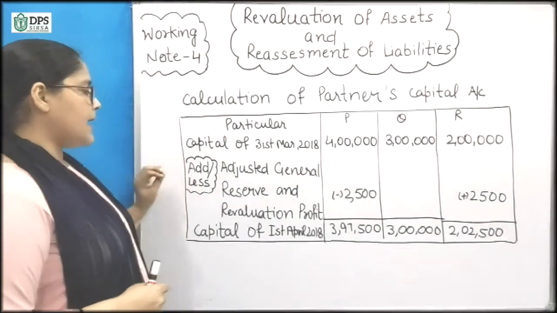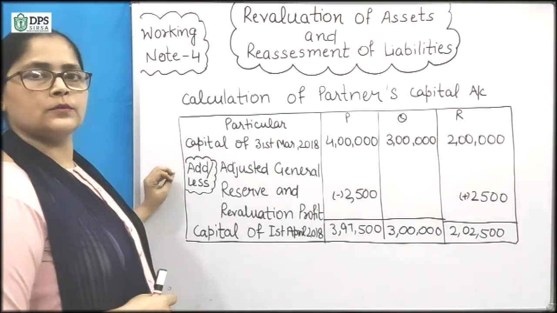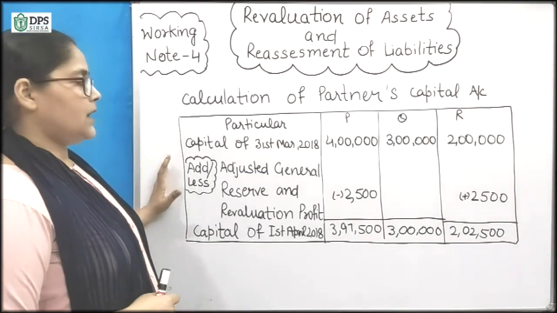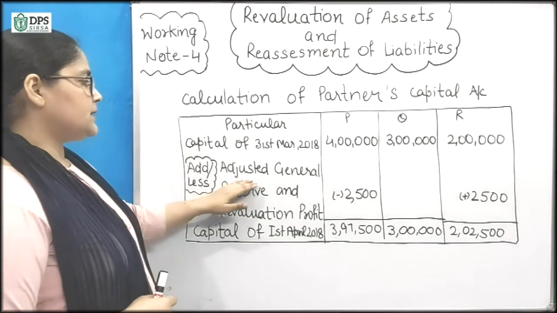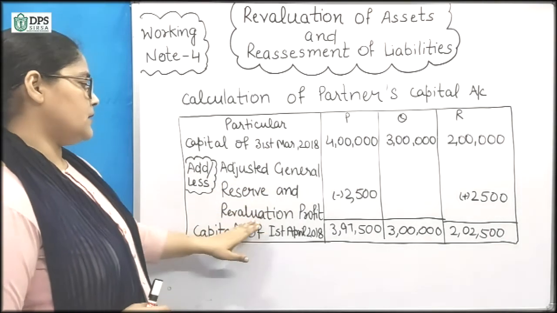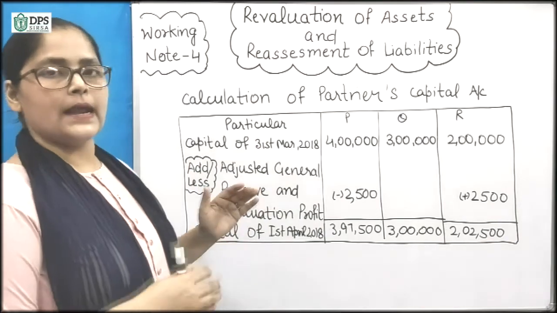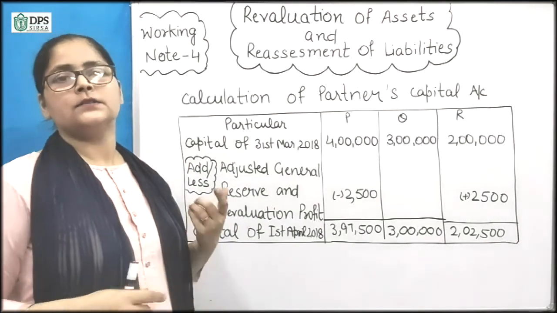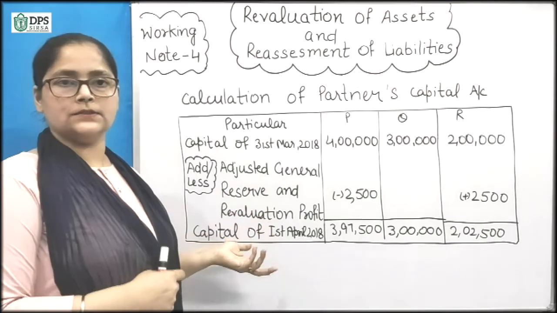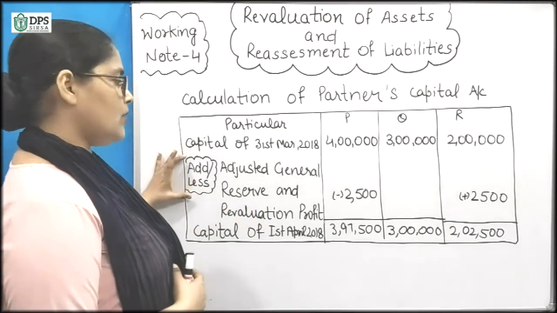Now we will add or deduct the net effect of the journal entry we have done, the adjusted general reserve and revaluation profit.